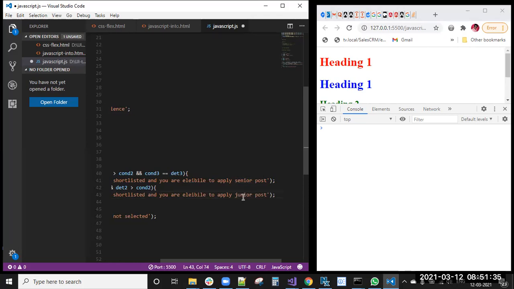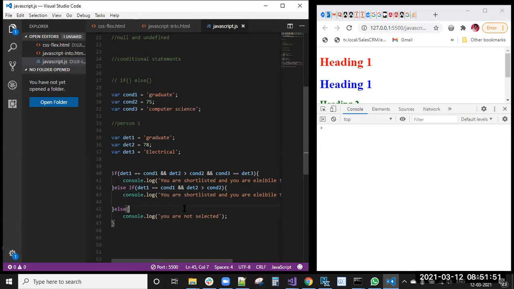So if he is a computer student, he can directly apply for a senior post in the job portal. If he does not have a computer science background, he can still apply for a job, but that is a junior level post. So those are the new conditions they have added. Now we can see.